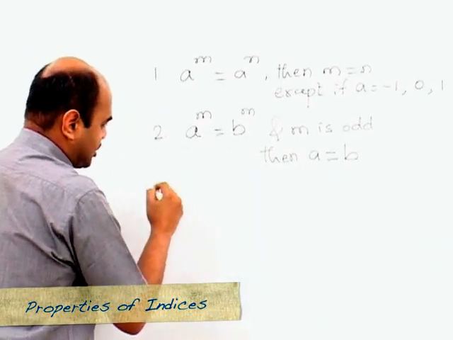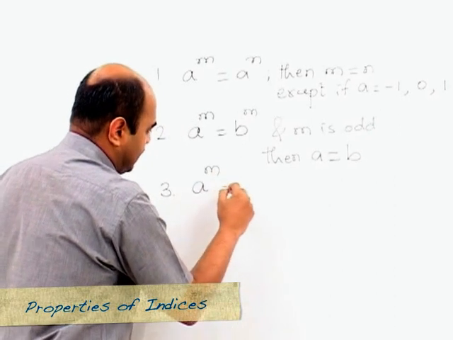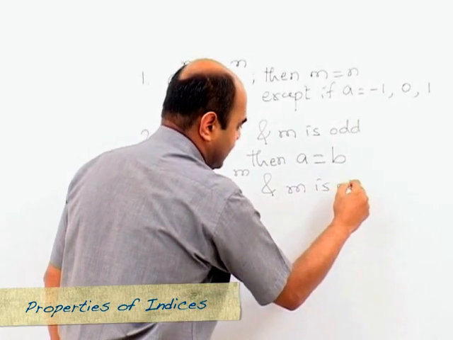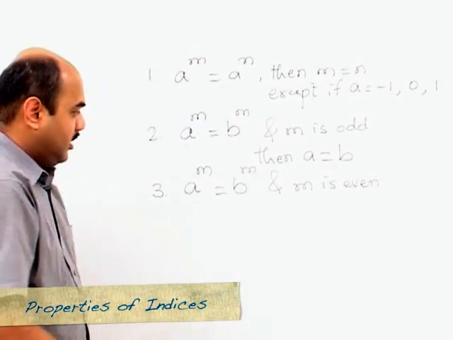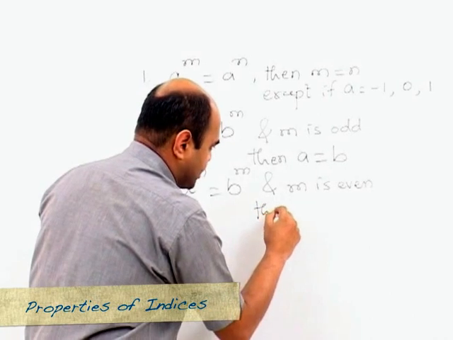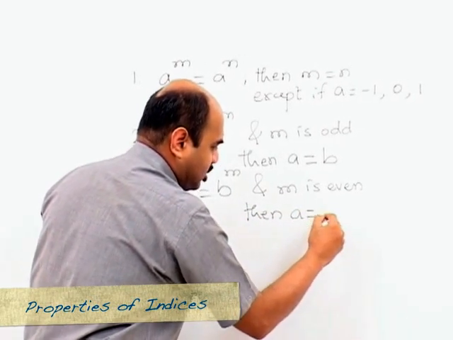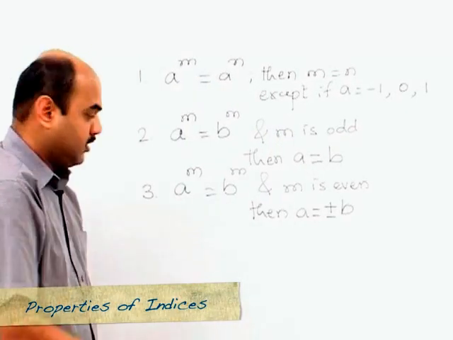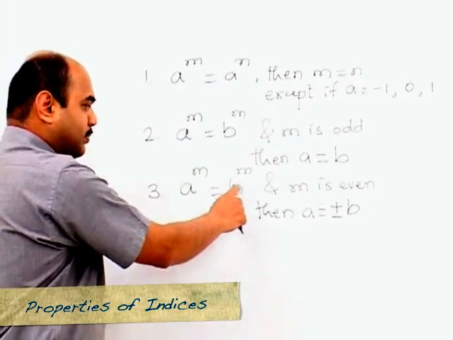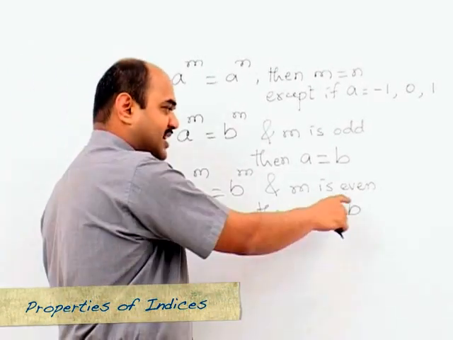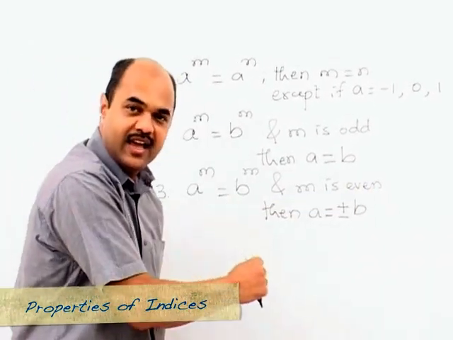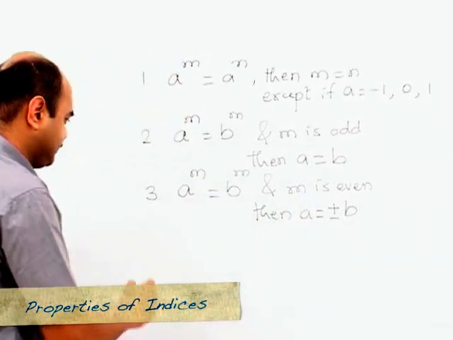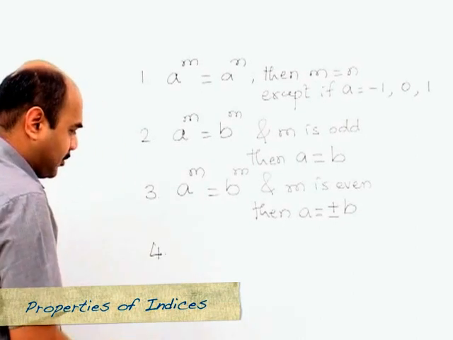A slight variation. If a raised to m is equal to b raised to m and m is even, in this case we cannot say that a is always equal to b. A can be equal to plus or minus b. So if a raised to m is equal to b raised to m, but now m is given as an even number, then a can either be equal to b or a can also be equal to minus b. Let's look at a fourth property.